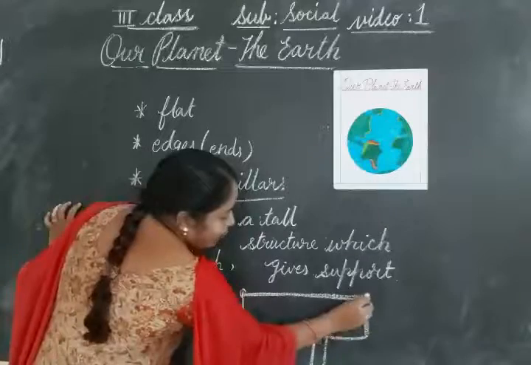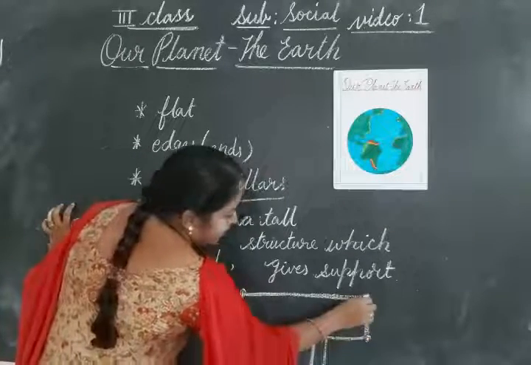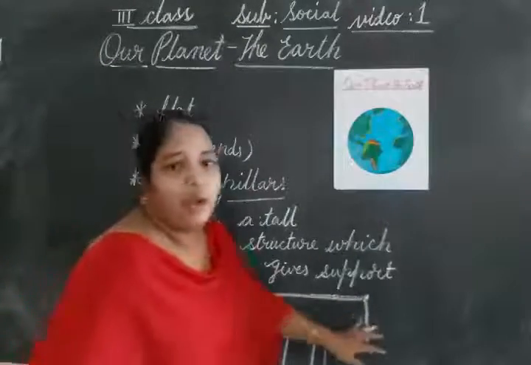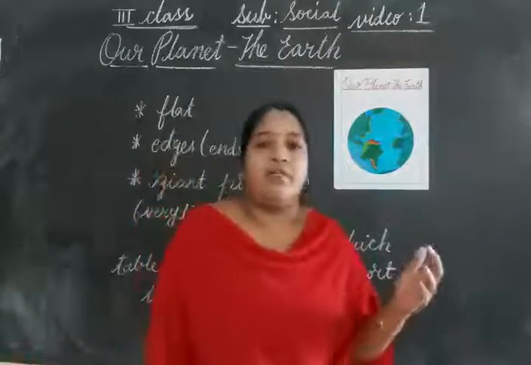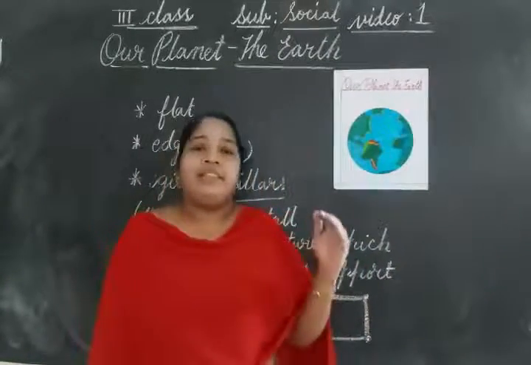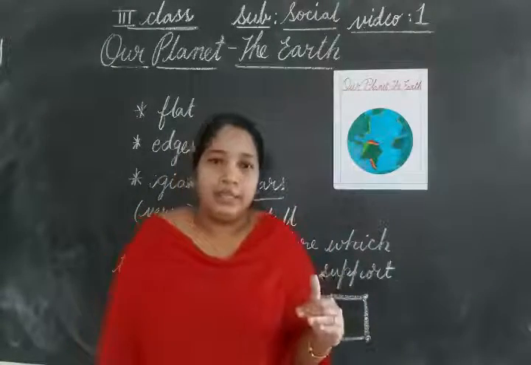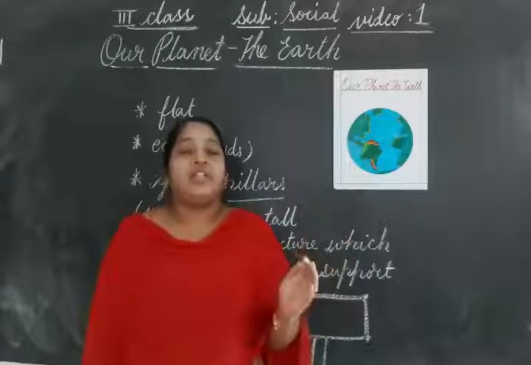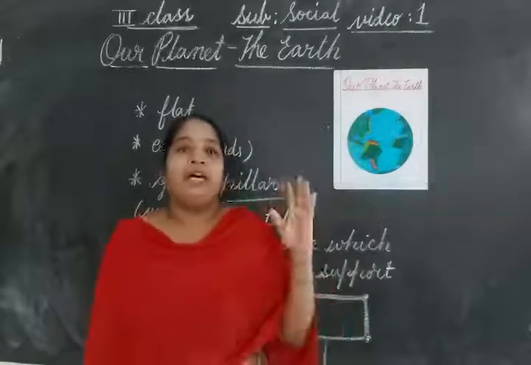These are the 4 edges or 4 ends of the table. And long ago, the people feared a lot. Why did they fear a lot? When they traveled too far on the earth, they may reach the edge of the earth and they thought they may fall down from the earth.